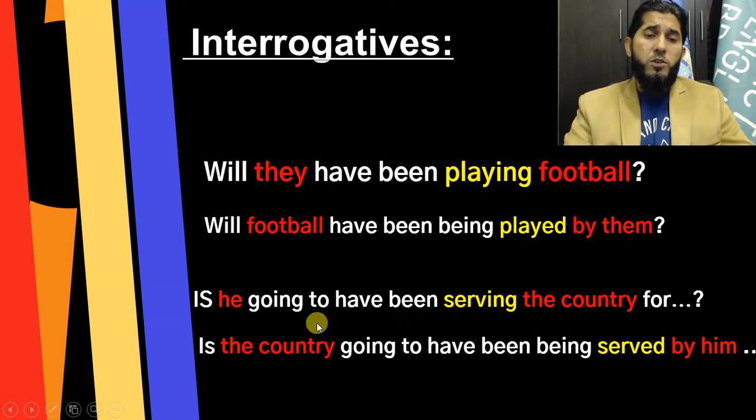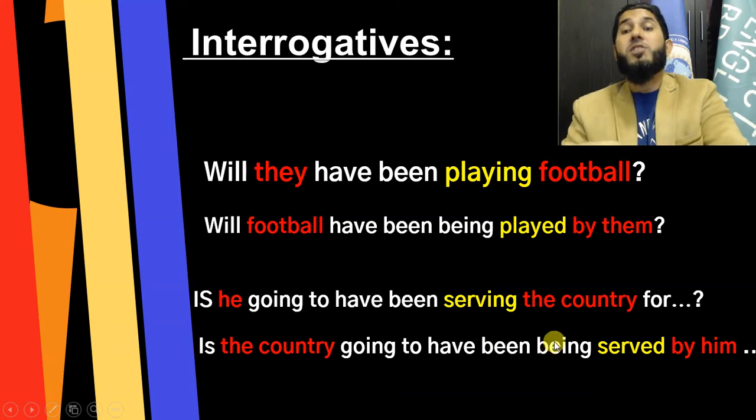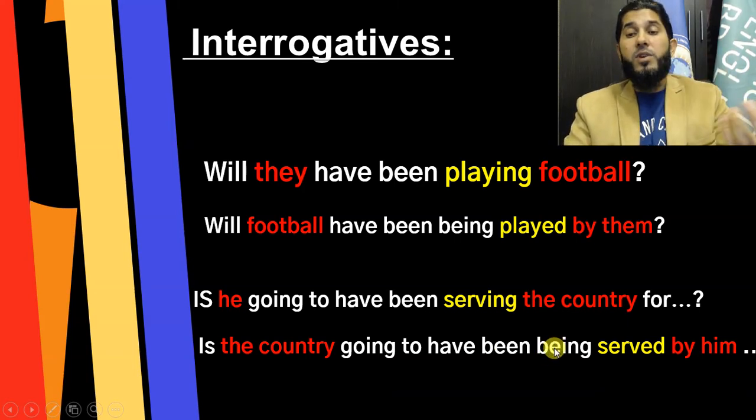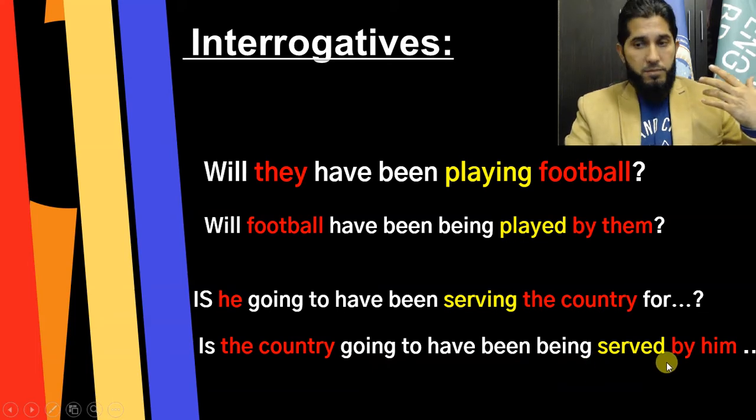When you want to change it to passive form, almost the same structure, but there's one difference. Is the country going to have been being? This is the difference. Look, another auxiliary being is added in passive form before the main verb in third form. So served. So is the country going to have been being served by him or by her?